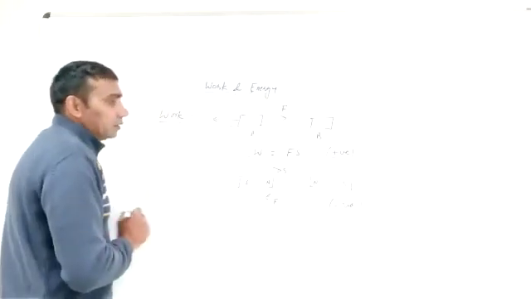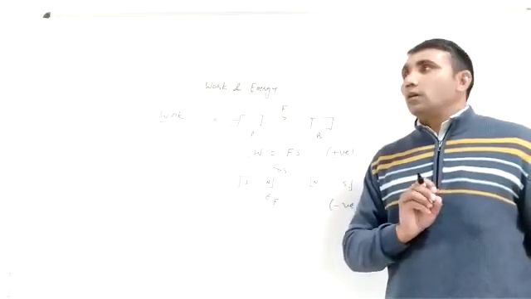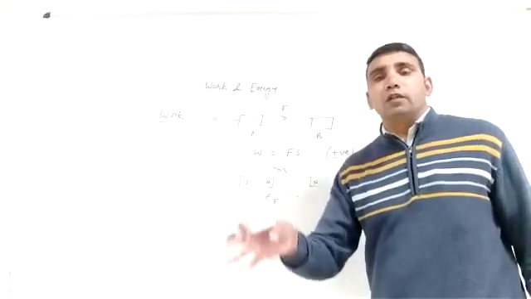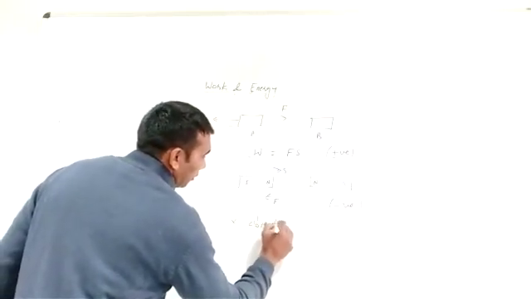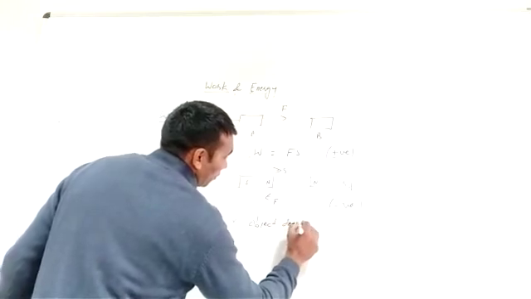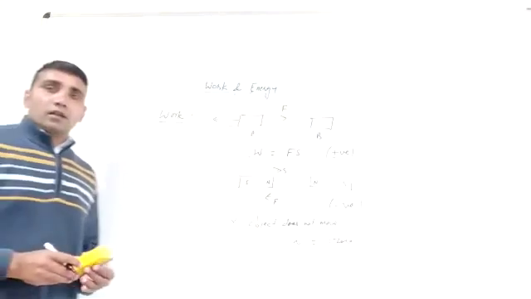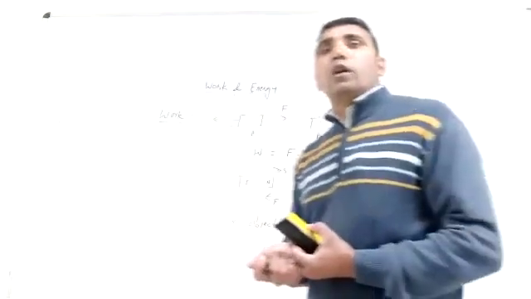In the third case, when the force applied on the object does not move it from its particular position, in this case work is zero. The object does not move, then work is zero. First, work is positive, second, work is negative, third, work is zero.